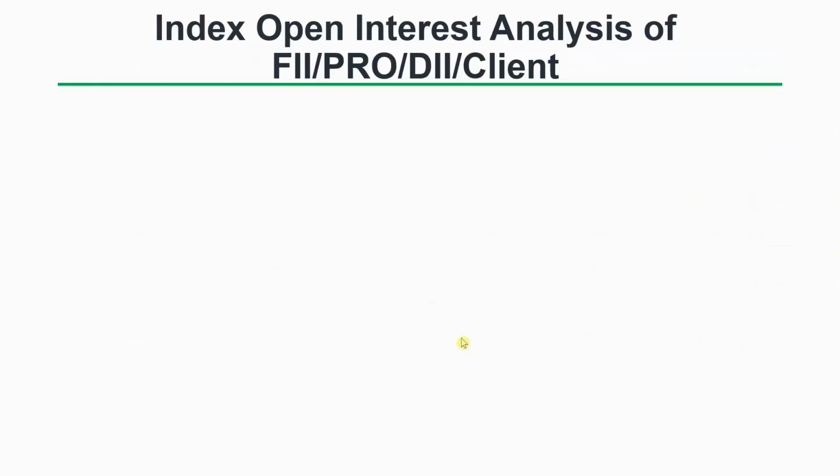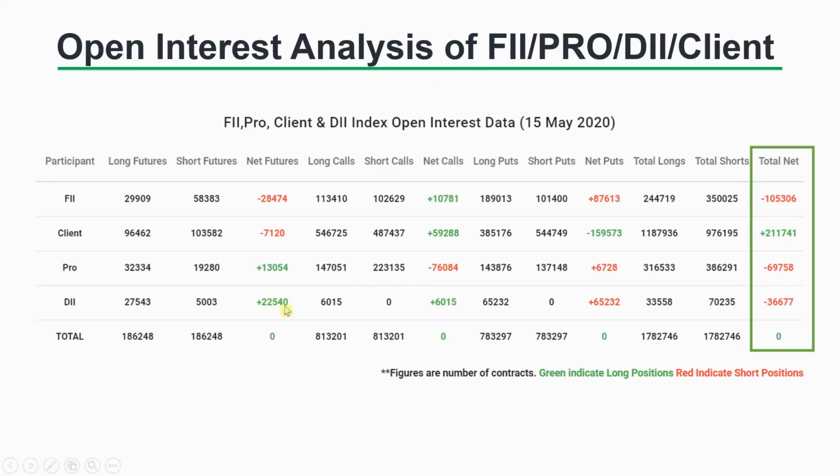So one more thing is that if you look at the total number of contracts here, we have a very decent number of positions both by FIIs and pros, and clients have the highest open interest.